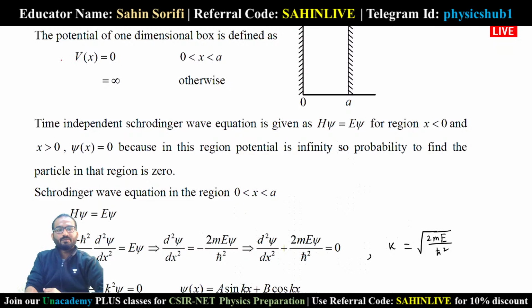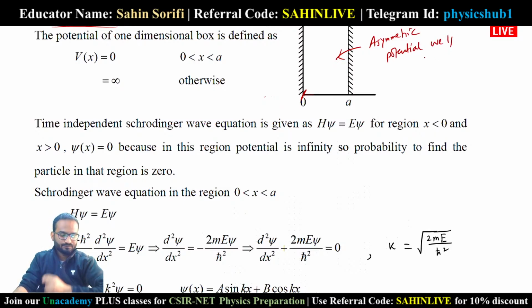Okay, so the particle in a one-dimensional box. This is asymmetric because on the right side of 0 we have this potential. It is not there in this way. So that is why this is known as an asymmetric potential well. Okay, so how do we define this kind of potential? You have a particle in this asymmetric infinite potential well. The potential well is infinite, meaning the particle cannot escape beyond this. However much it tries, it cannot go beyond it, because this is an infinite potential well.